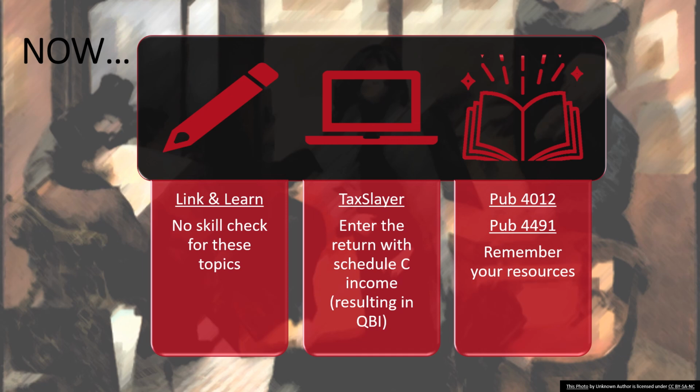In TaxSlayer, we have a return with a Schedule C that's going to result in qualified business income. And then, as always, remember your resources. You have publication 4012 and 4491 available to you anytime during training, during the open book exams, and in the field.